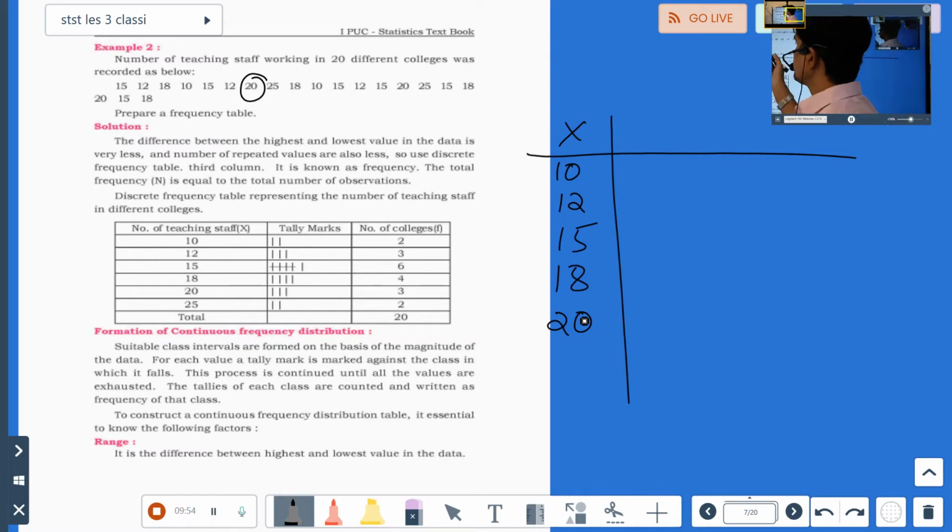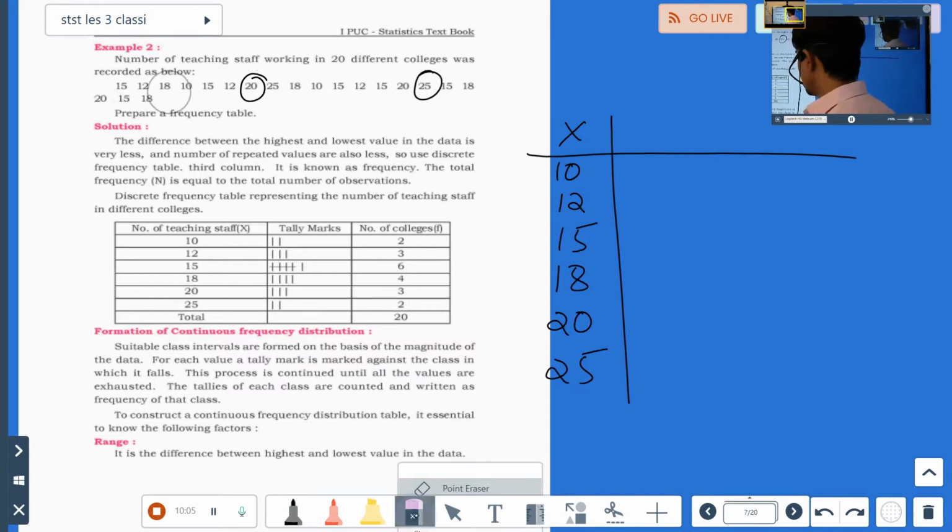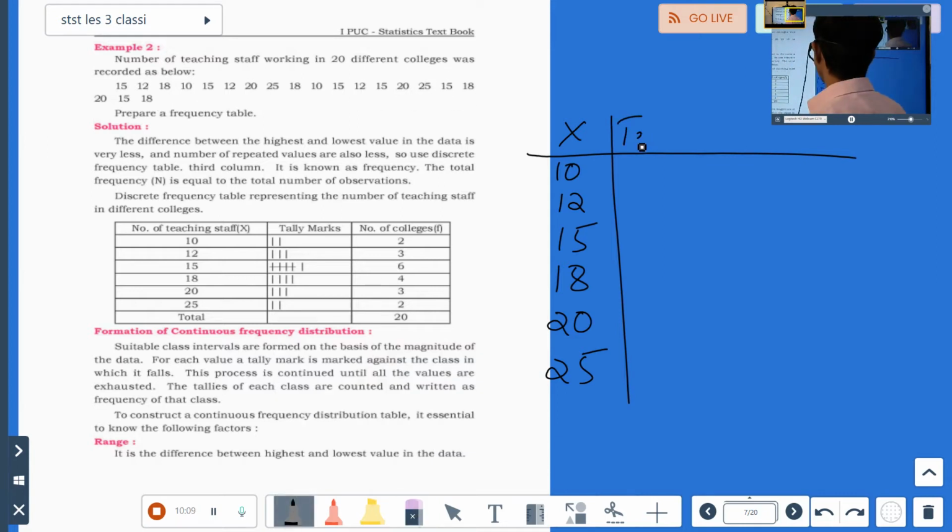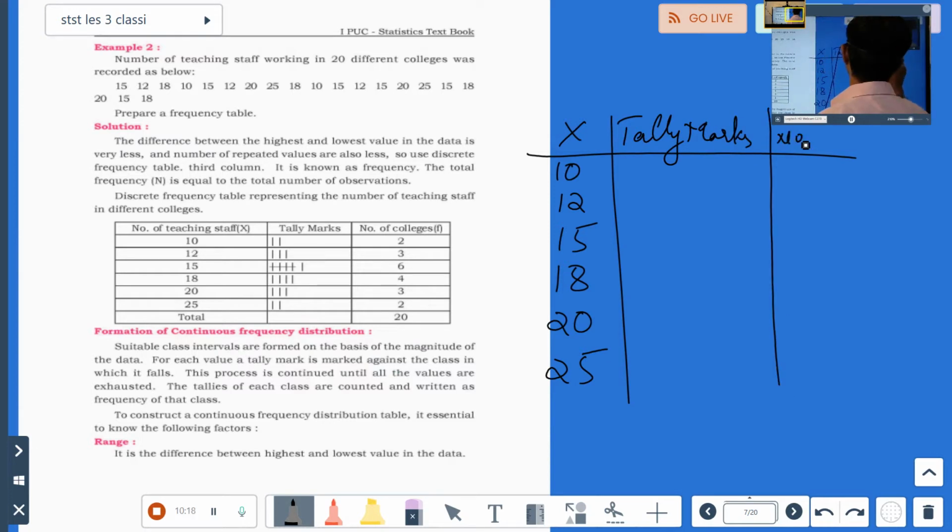Then after 20, do you have 21? No. 22? No. 23? No. 24? No. You have 25. So write 25. Now what we have to do? We have to still put the tally marks now. Then next column will be the number of teaching staff they've given there. Teaching staff is X. This is teaching staff.